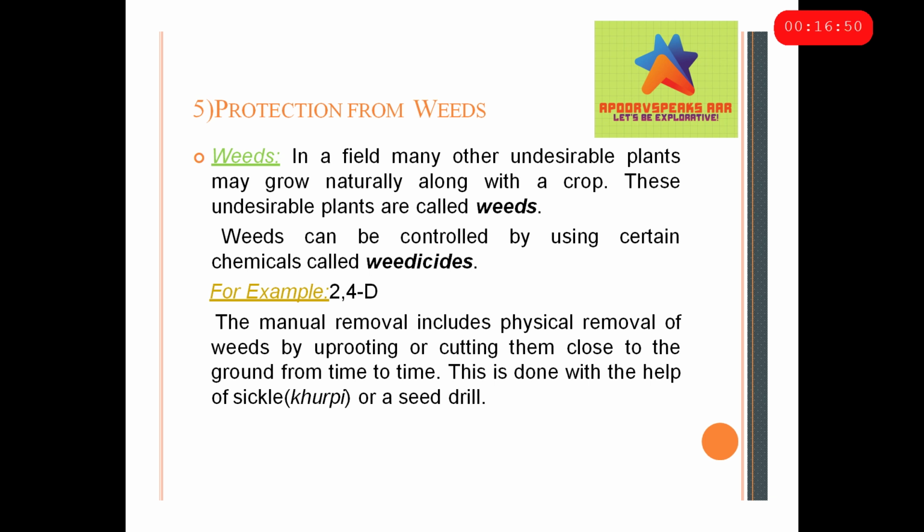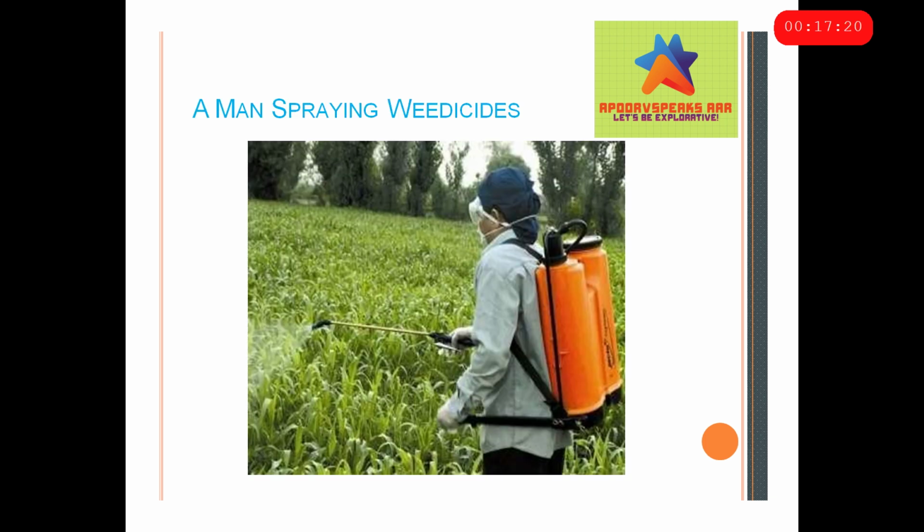So manual removal includes physical removal. You take a hoe or a khurpi, as it is known in Hindi, and you cut them or uproot them using these tools, and then you can do weeding. However, in the modern method, you can also use a seed drill. A seed drill serves two functions. It sows the seeds as well as kills weeds.